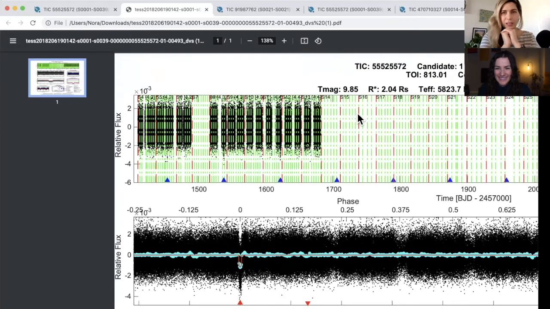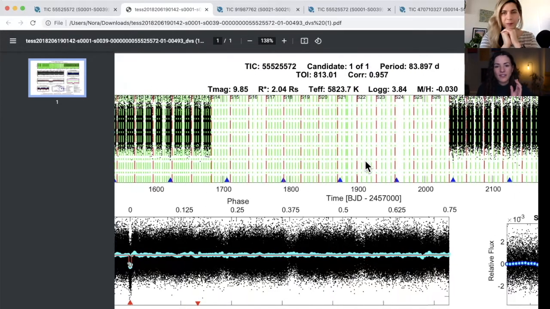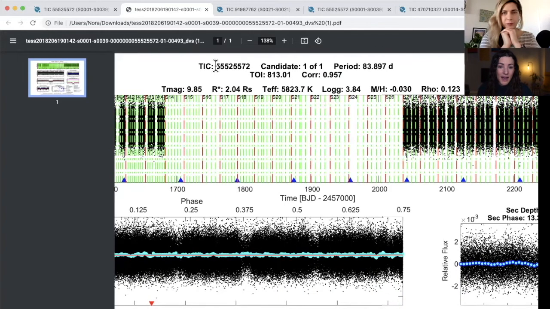This is exciting. Yeah, so at the top, we have kind of standard information. We have information about the candidate. We have the TIC ID. Candidate 1 of 1 tells us that there is only one planet candidate in this. If there were multiple, it'd be 1 of 2 or 3 or whatever. We have the orbital period, always useful to know, and it's telling us that it is a TOI. So it has been promoted to that TESS object of interest stage. And in fact, we already know for this one, it's also a confirmed planet. But for a lot of these candidates, that would not be the case.